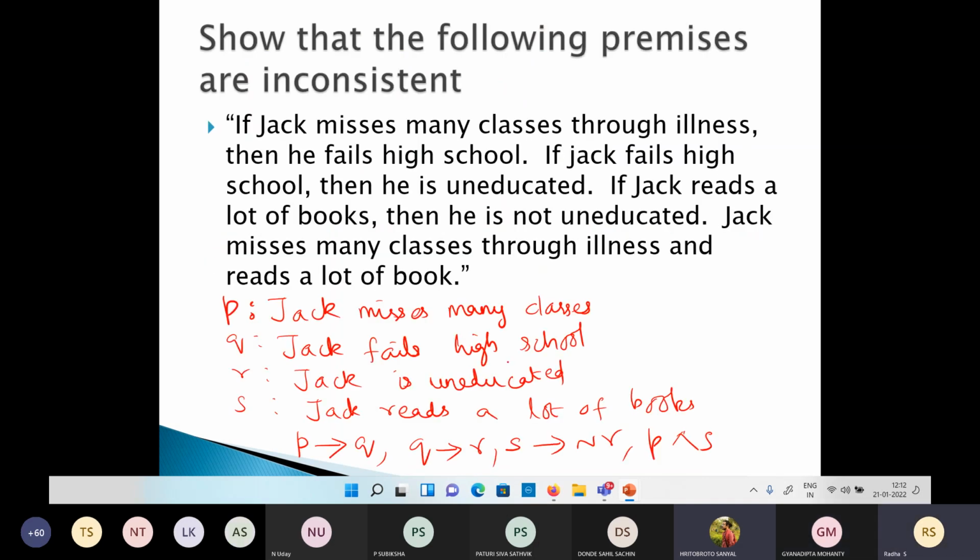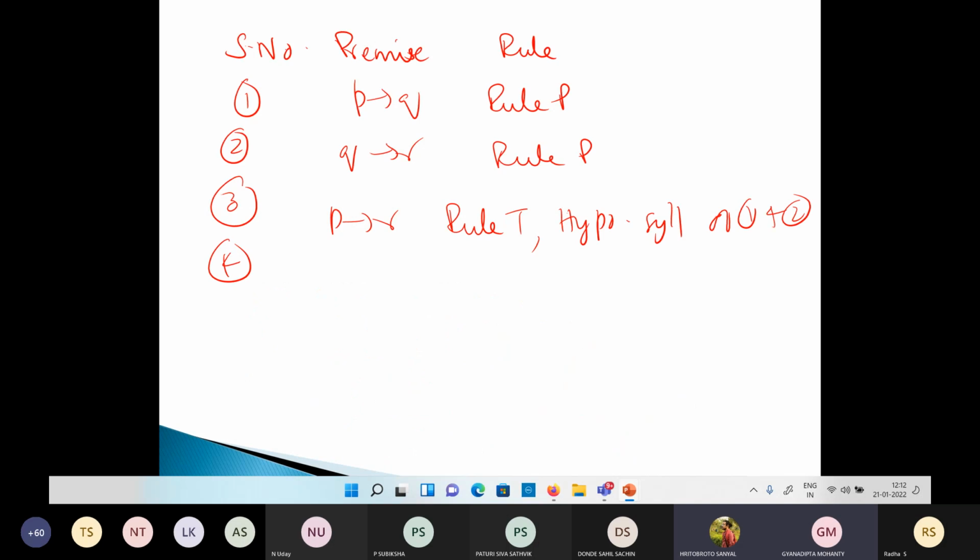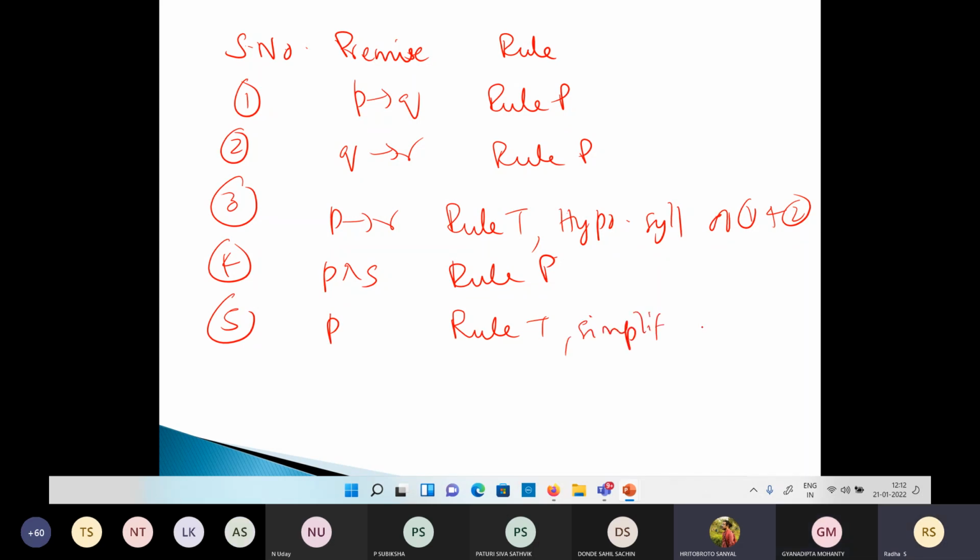Go back. We have used these two, right? Except module 1, module 2 is there. Something more you can use? Take P and S and derive P. Very good. Module 5 is there. So P is true. What is that called? Simplification. Module 7 is also there, except module 1. So P and P tends to R, what is the result? R. Modus ponens.